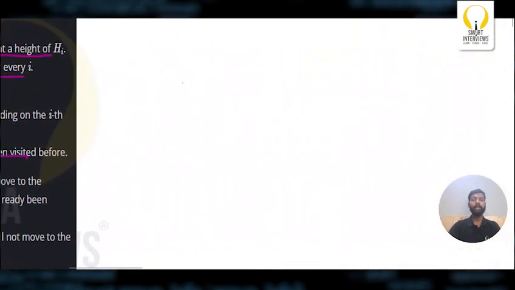So, basically, you are given an array which represents the heights of the mountains. Let's say these are h1, h2, h3, h4, h5, and so on, hn. Now, each point represents a hill station. Now, if I draw these hill points in the form of hills, it would look something like this.